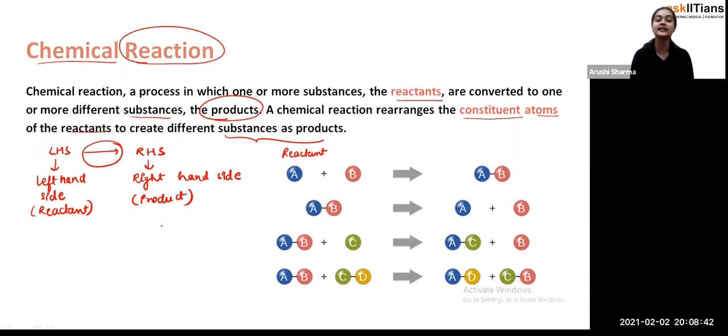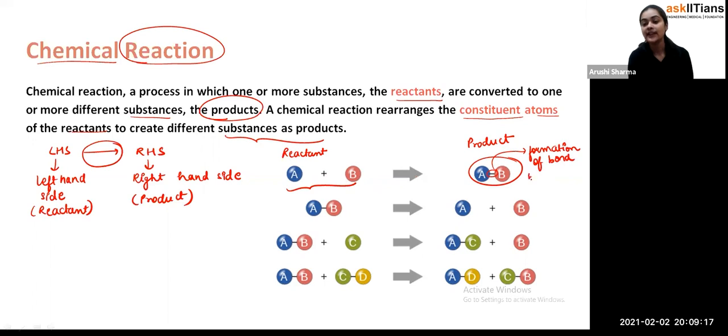So that's the reaction, student: the reactants are always written at the left hand side of the arrow, and the product is written at the right hand side of the arrow. So you will see here that A and B are both reactants, and they combine together and form the product. This is the product, student. Now you'll see that A and B are two different things, but there is a formation of a bond. This line which you are looking at here represents the formation of a bond between A and B. Okay, so that's the product, students.